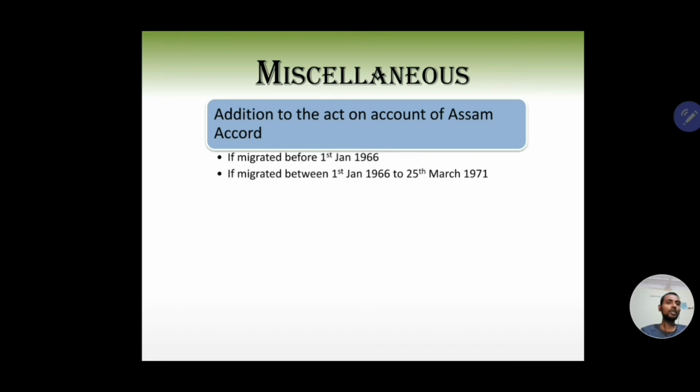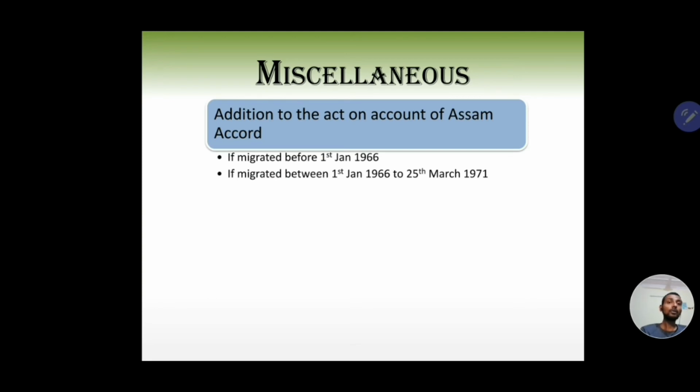So there was a huge uproar in Assam, and a faction called the Assam Student Union, I don't remember the full form right now, started large-scale protests, and there was violence in Assam as well. For this reason, in 1985, the Assam Accords were signed.